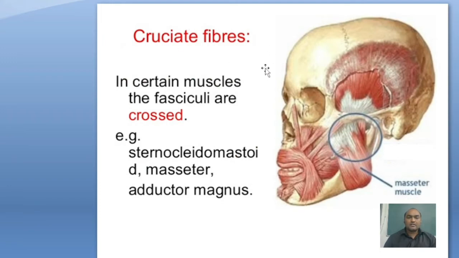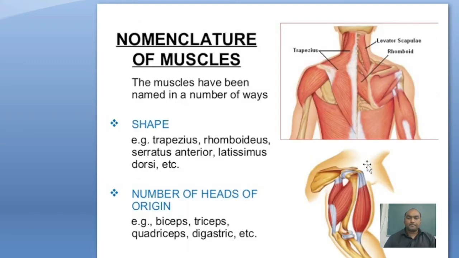In certain muscles, the fasciculi are crossed: cruciate muscles. So these are the cruciate fiber. Examples: masseter, sternocleidomastoid, and adductor magnus. These muscle fasciculi cross each other.